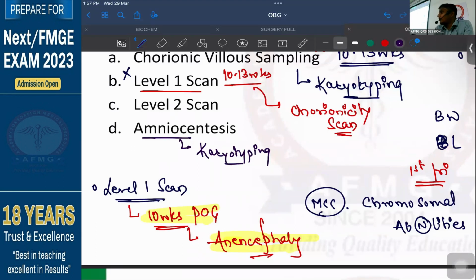Will it tell you about anatomical defects? No. And second thing, chalo, it can tell you about any monosomy or trisomy, and then you can suspect, okay, chalo, Down syndrome में तो ये anatomical defect हो सकता है. But the problem is, it is a very indirect procedure. And second, over here, it is an invasive procedure. Always we will prefer a non-invasive procedure over an invasive procedure, because with amniocentesis and with chorionic villus sampling,